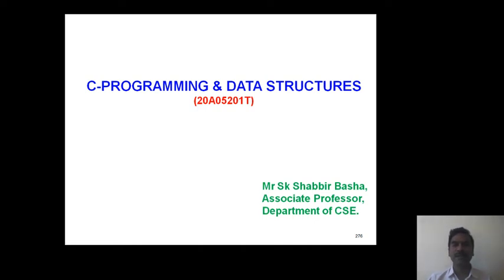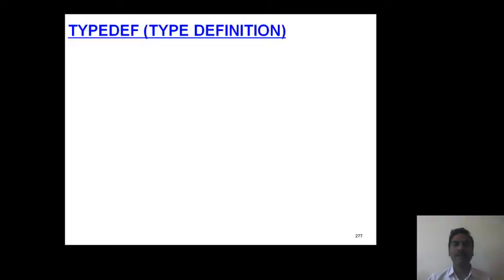Hello students, in this session we will discuss typedef and self-referential structure. Here is the first concept, typedef. Here typedef stands for type definition.